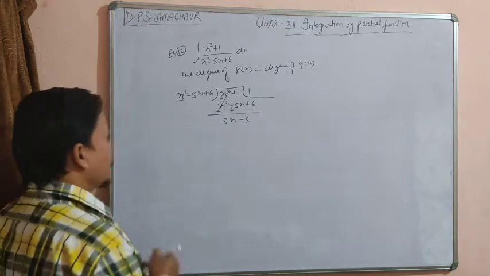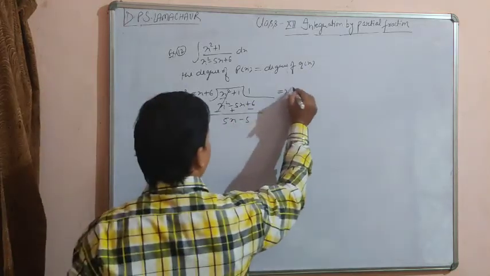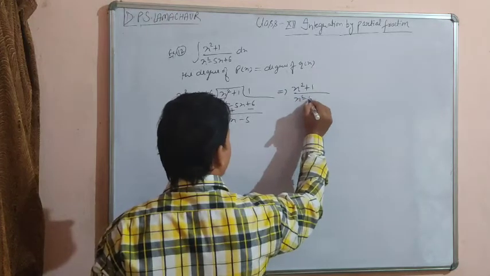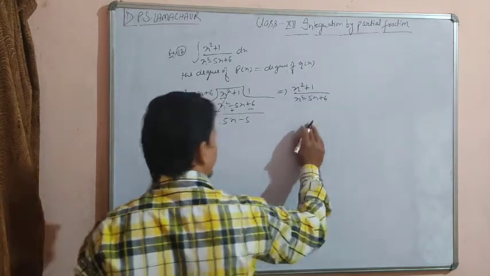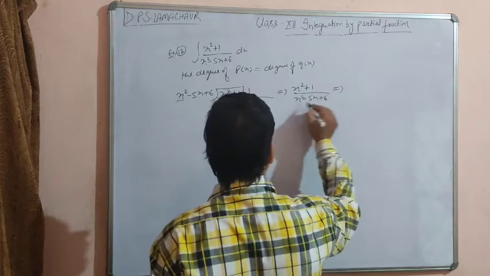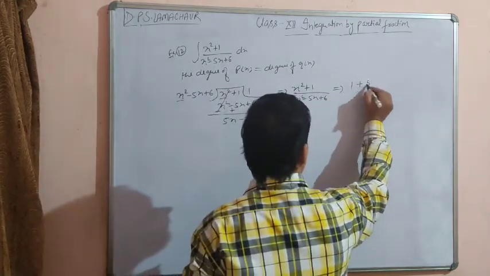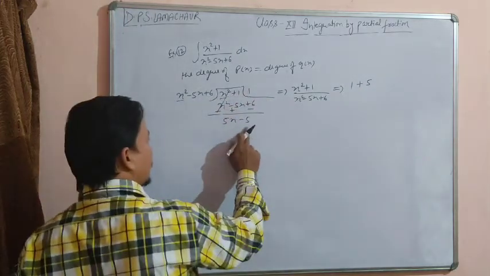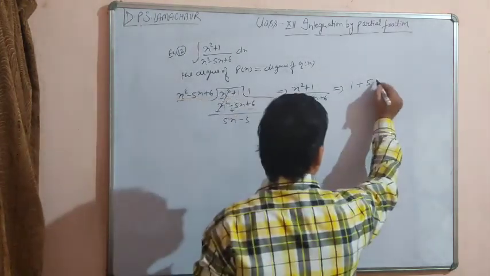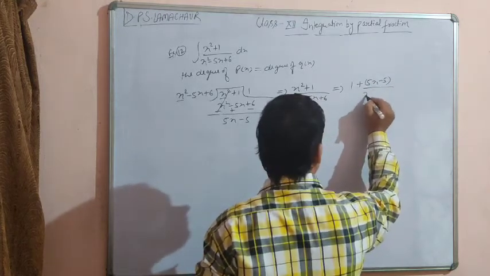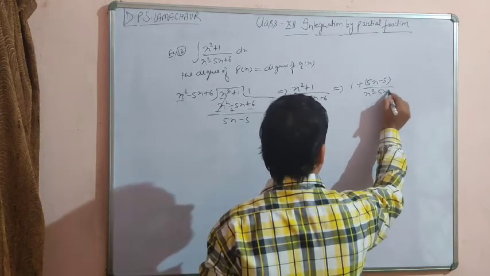So we can write (x square plus 1) upon (x square minus 5x plus 6) like 1 plus (5x minus 5) divided by (x square minus 5x plus 6).